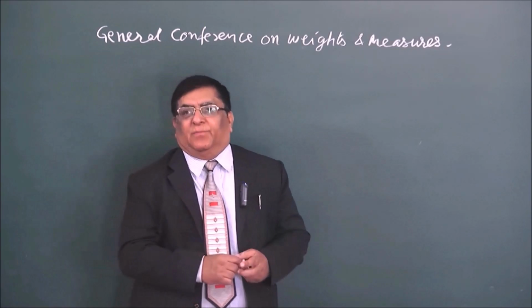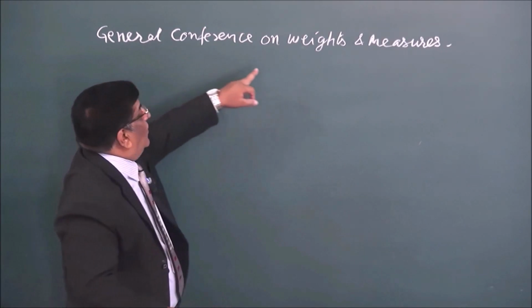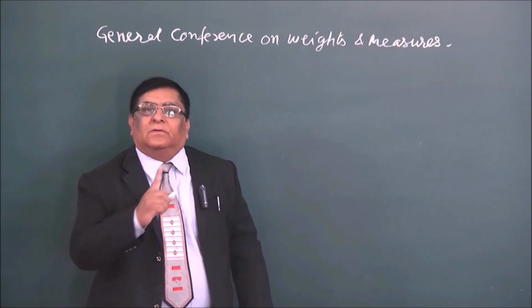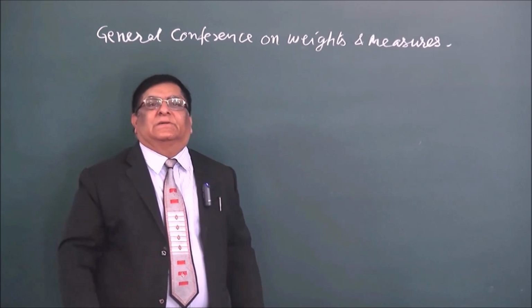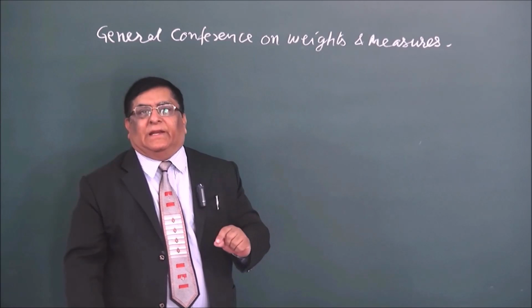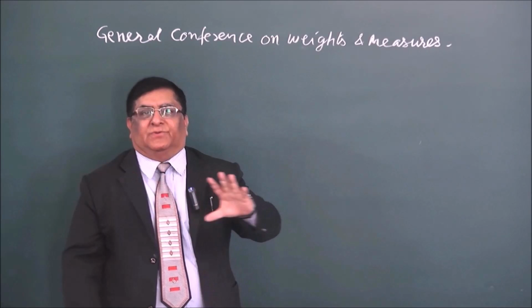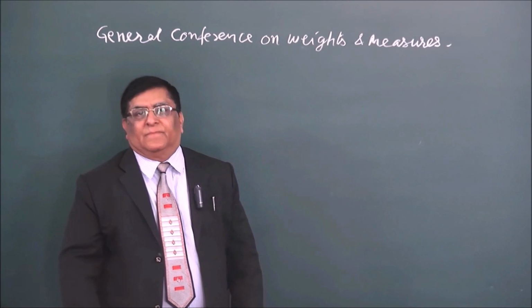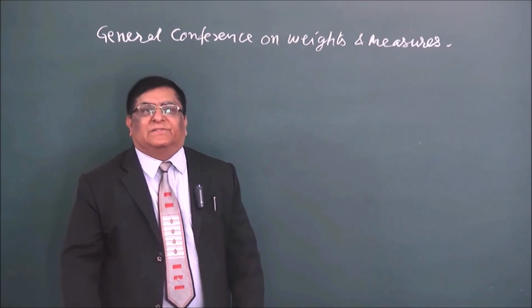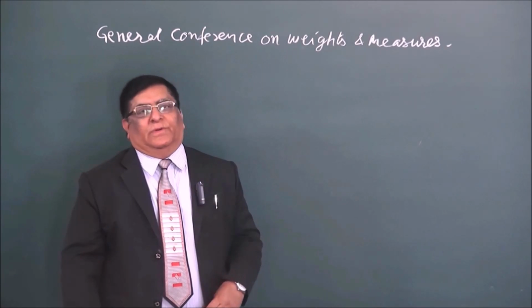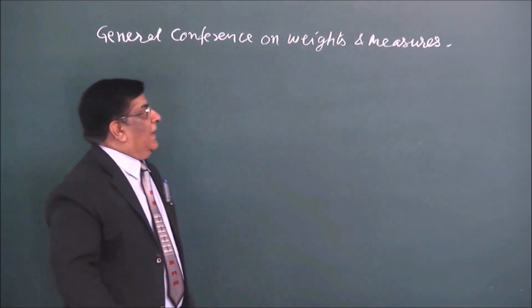So this international body, which is known as the General Conference on Weights and Measures, decides for all the nations in the world what should be our general units, and the information is given to all the countries. That is how the measurements of different physical quantities are uniform all over the countries. Okay.